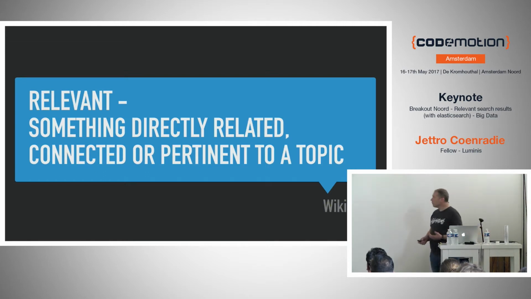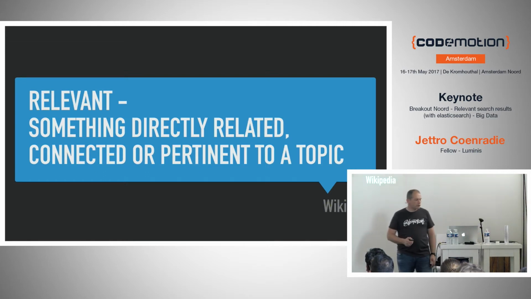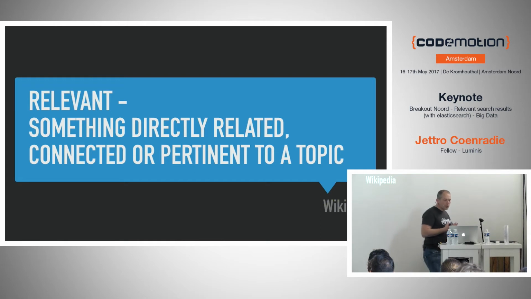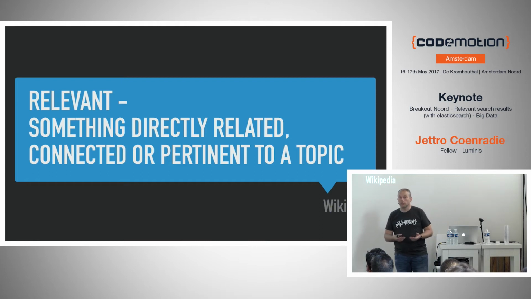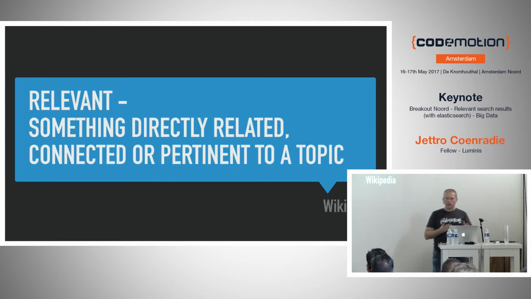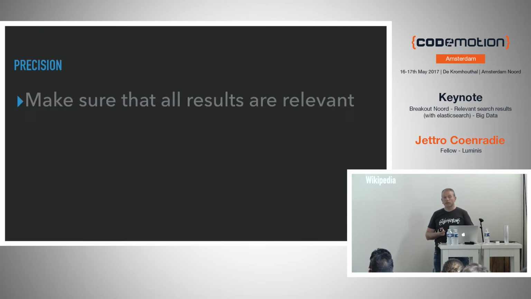So, what are relevant search results? If you find the term relevant in Wikipedia, then it will say something like, something directly related, connected, or pertinent to a topic. So imagine you're searching for an album of U2, you would type in U2, U2 would be your topic, and then we're going to look for things that are related to that topic. And we found in the example that it could be Radiohead, for instance, because they might be influenced by U2, which is in their description.